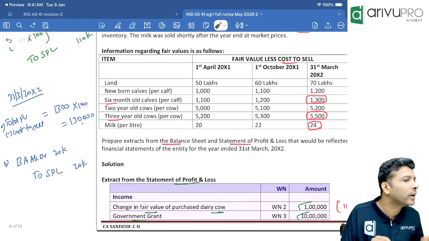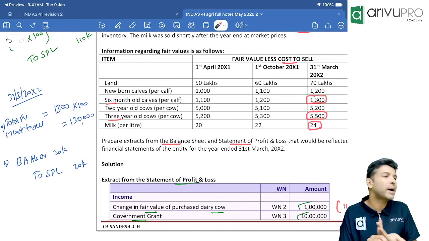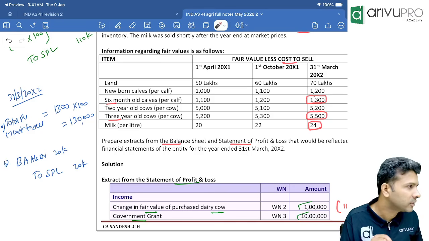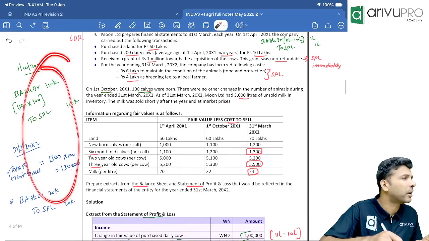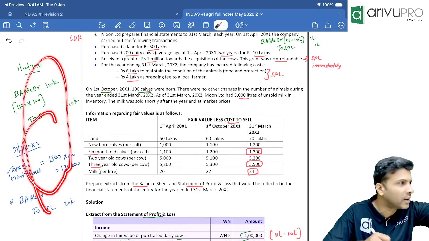So everything will go to where? SPL also, and it will come in balance sheet also. So one liner you can calculate and avoid all these entries. If you want entries for your understanding, you can pass. If they ask entries, you need to pass individually like this.